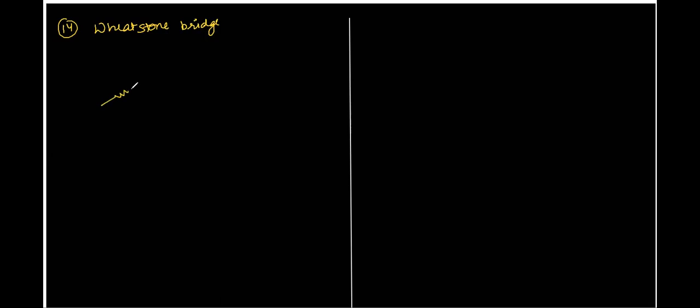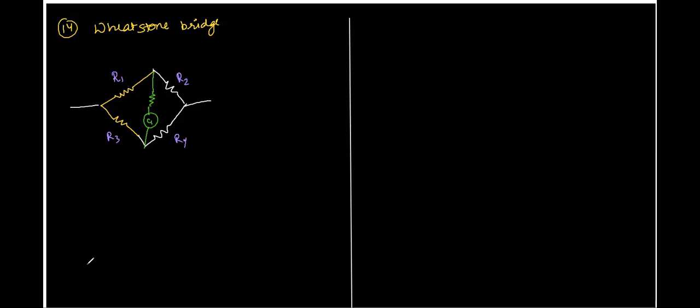What happens is, let's say we have two resistors, let's take them this way, and two resistors in this pattern, and we have a resistor in between, over here. We also have a galvanometer here. Galvanometer is a device which checks the flow of current. If there is a flow of current, it will show a deflection. So let's say the resistances are R1, R2, R3, R4.